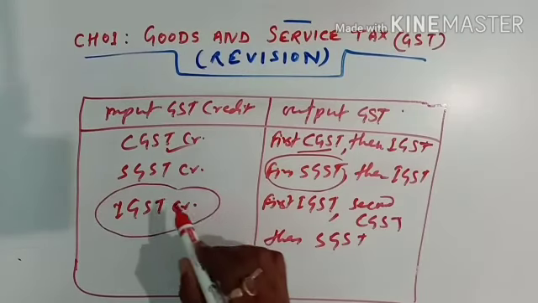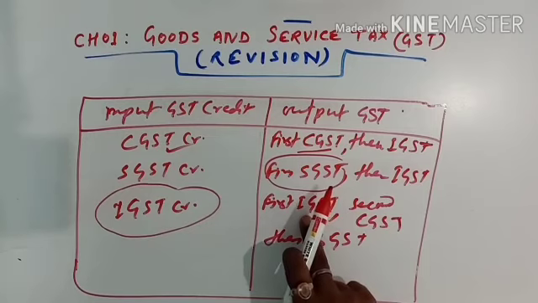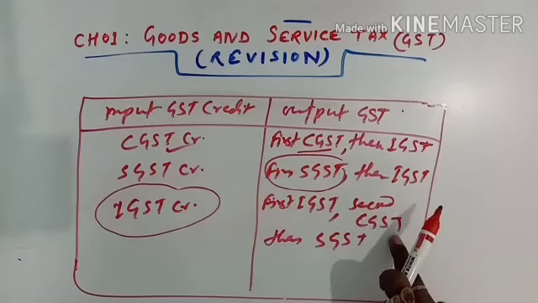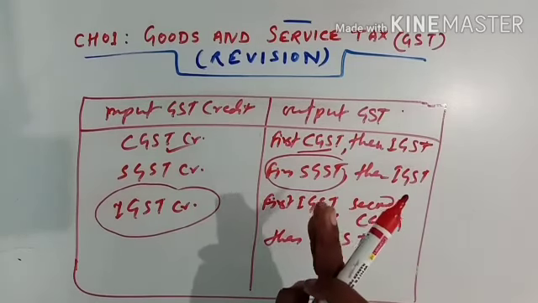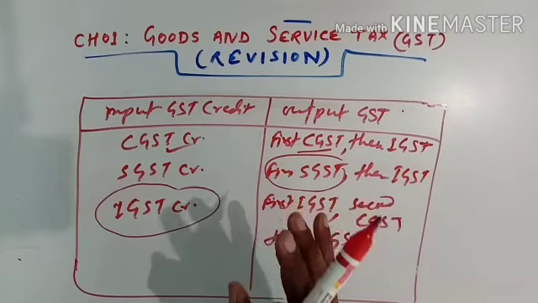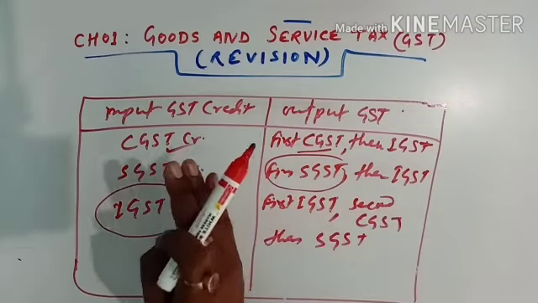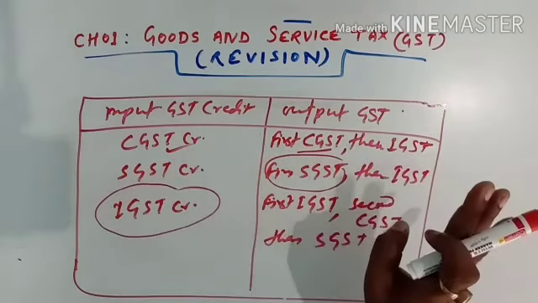In the case of IGST credit, first he will pay IGST, then the rest goes to CGST, and then SGST. Like that, the dealer pays all those input GST credits against the output collected GST.